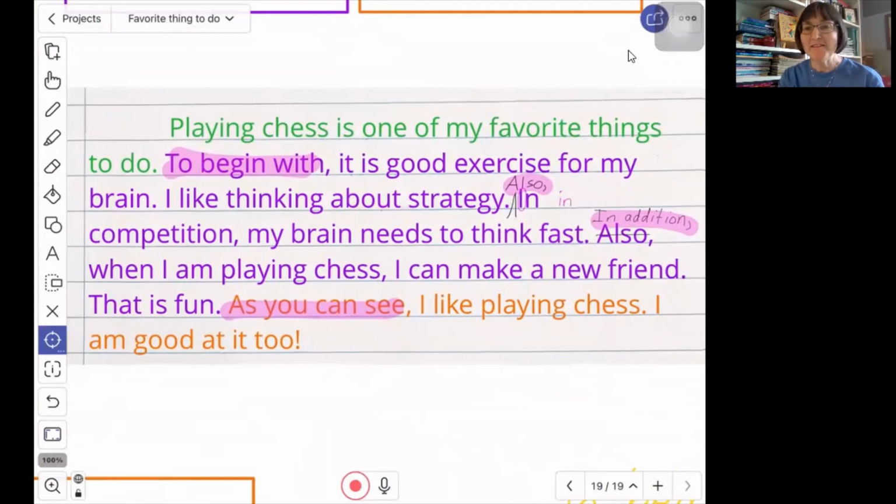And that would be consistent with how I do it on the story map, where I have the problem in the beginning is green, the events in the middle are purple, and the solution at the end is orange. But that's okay. The color doesn't really matter. It's just the thinking that we do, the way that we organize our thinking and make a plan. And so here we have our final paragraph.